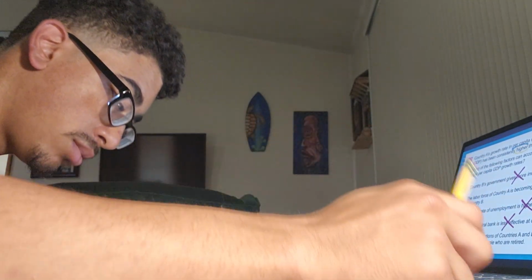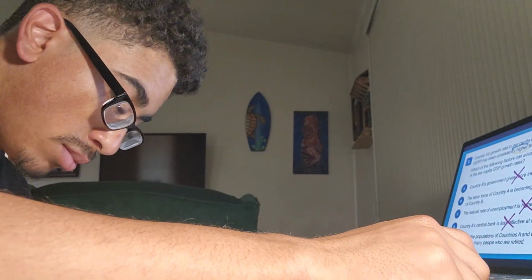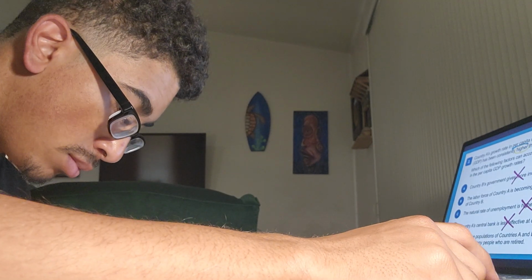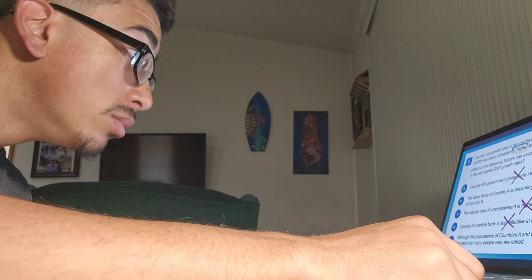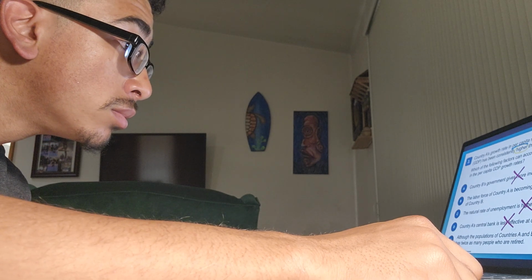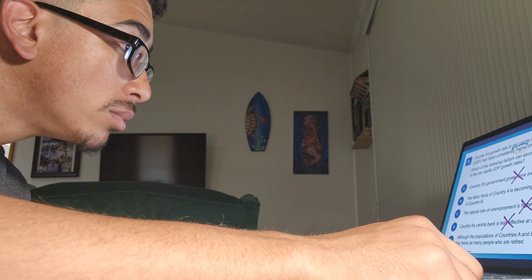And choice E, although the populations of countries A and B are the same, country A has twice as many people who are retired. Again, this is very similar to choice C, where if we have more people who are retired in country A, we have more people who are out of work in country A. So this cannot be true either.